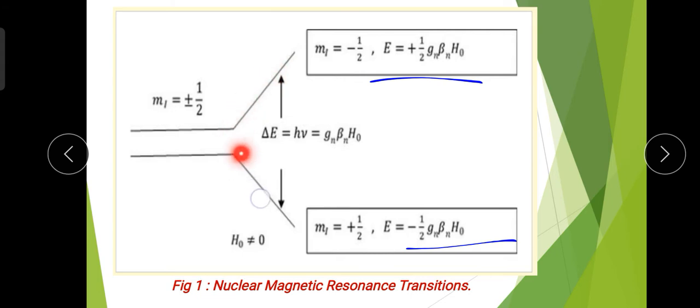And this absorption happens when the incident radiation photon has energy equal to the difference between these two energy levels. That means this difference, g_n beta_n H0. So when the photon has energy equal to this energy difference, then this transition takes place, and again there is a de-excitation. So this is the resonance condition in NMR.